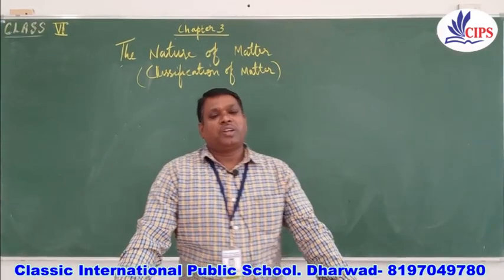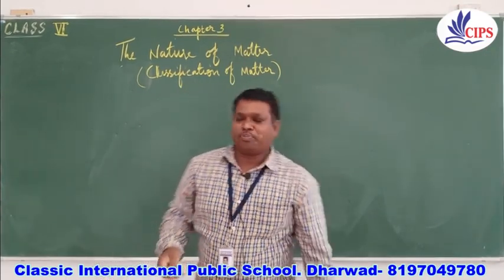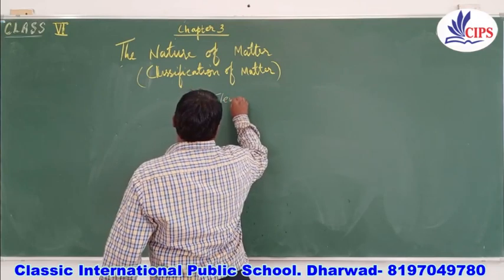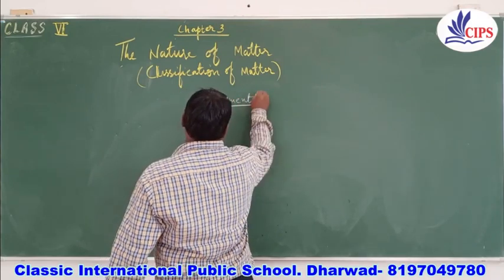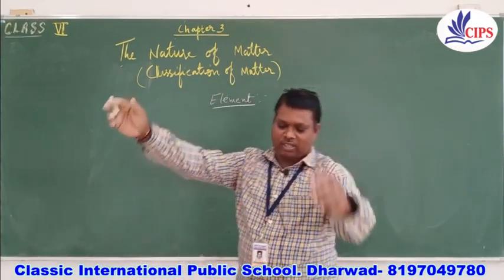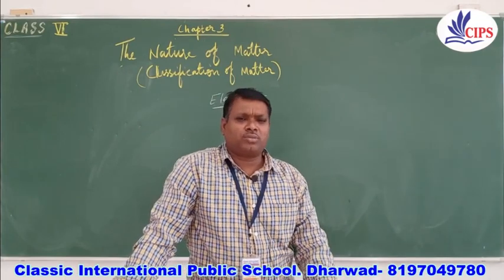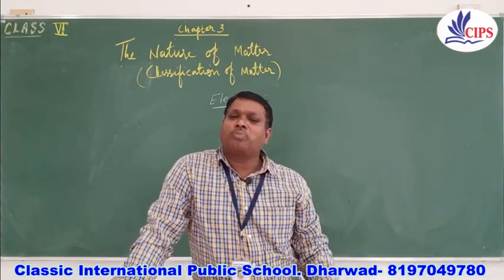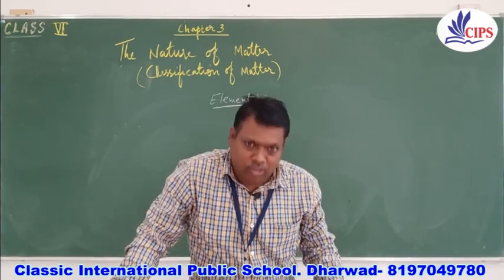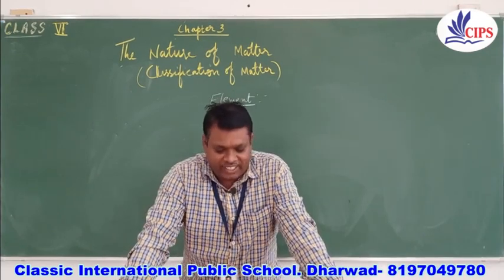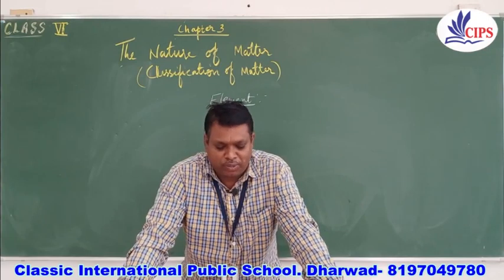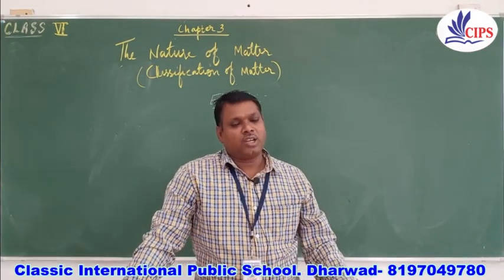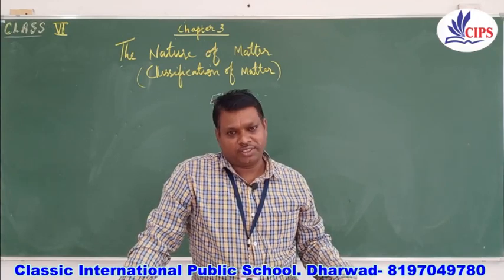Now children, we are going to see what a pure substance is made up of. First we have talked about the element. Now what is an element? Let us say what the definition is. An element is a pure substance which cannot be broken down into two or more pure substances. So we can define that a pure substance which cannot be broken into two or more pure substances by any chemical means is called an element.